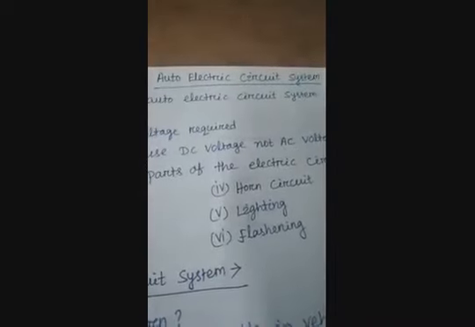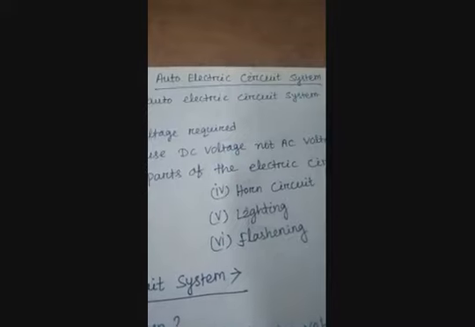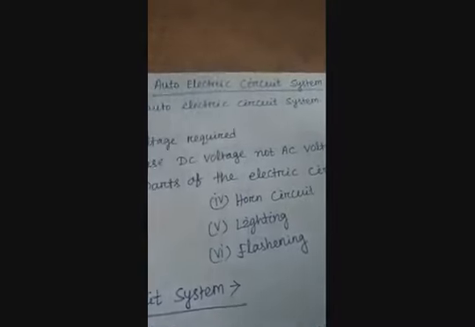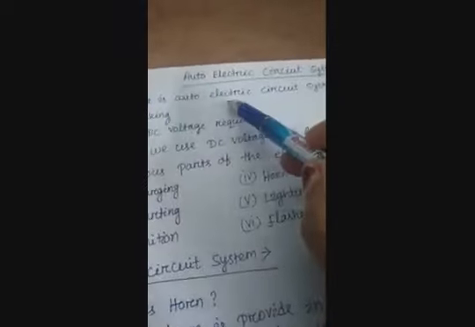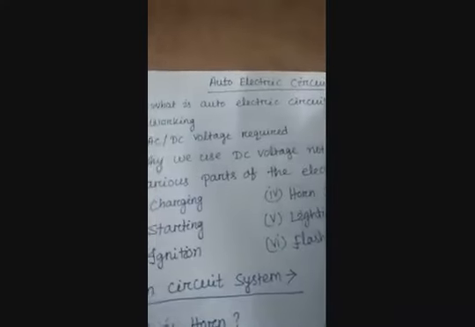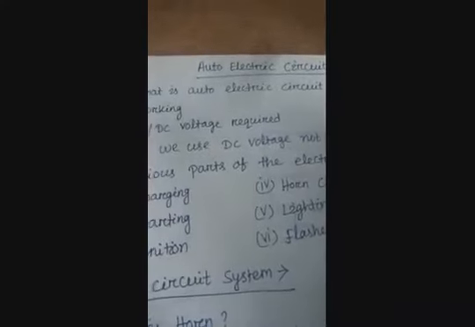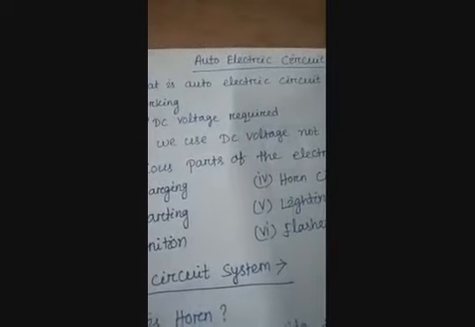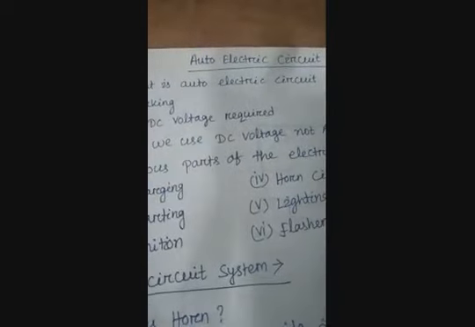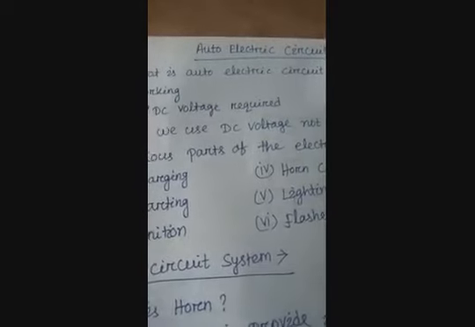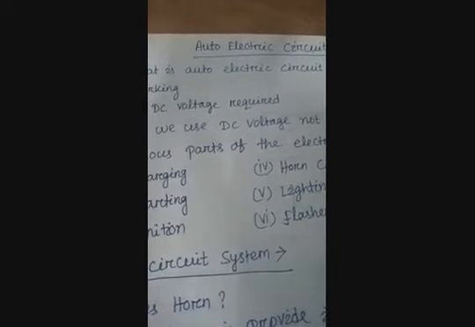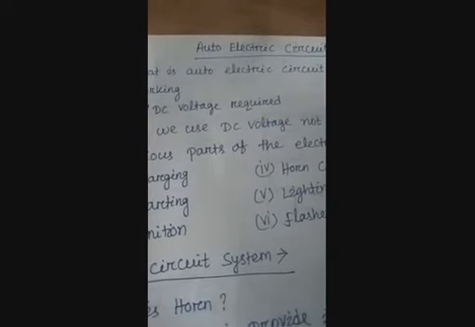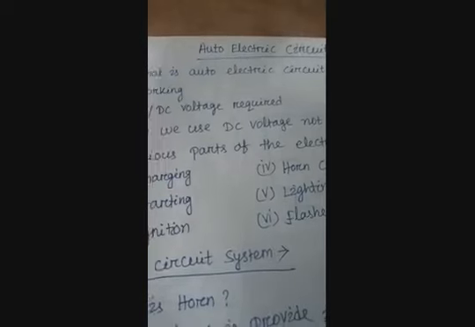Good morning, all students. Today I will discuss the auto electric circuit system. First, what is the auto electric circuit system? The electric system of a vehicle is a closed circuit with an independent power source, the battery. It operates on a small fraction of the power of a household circuit.